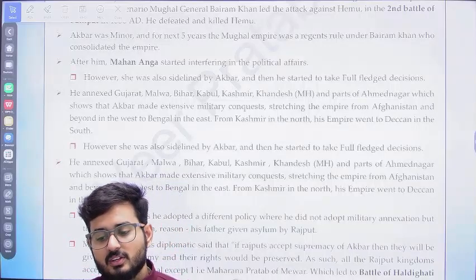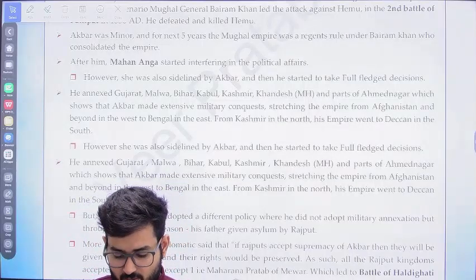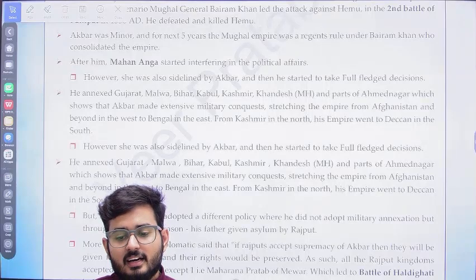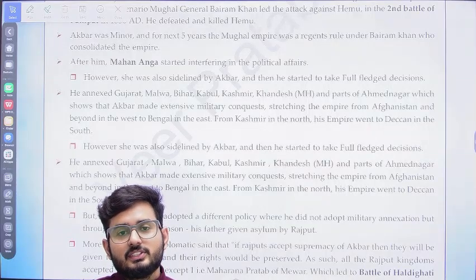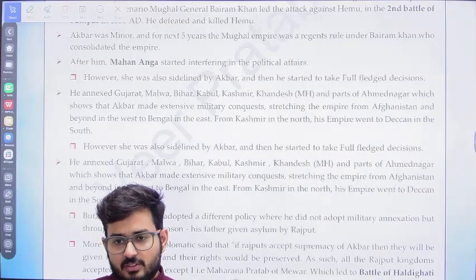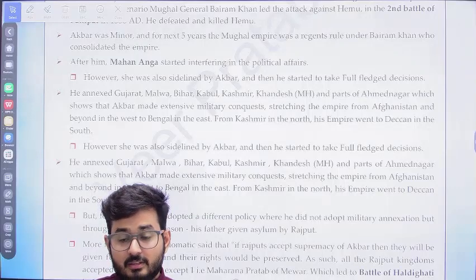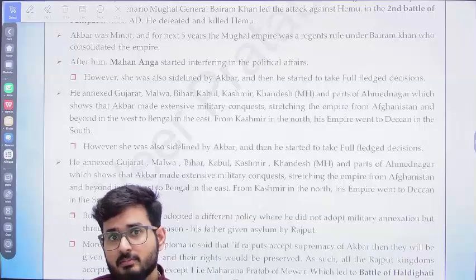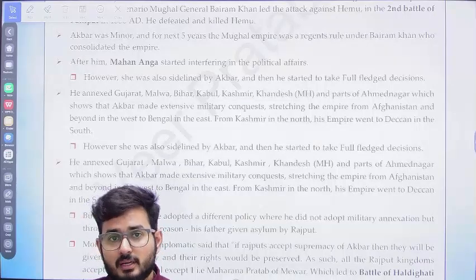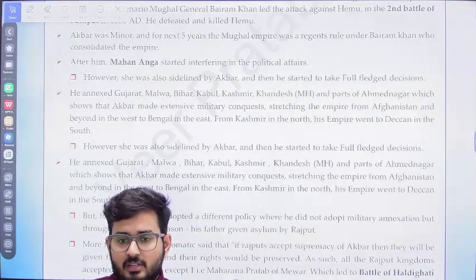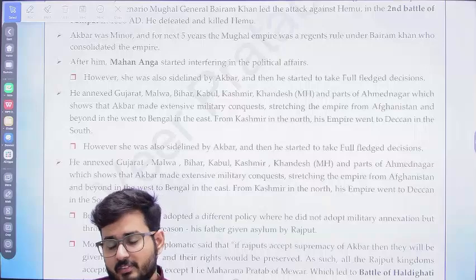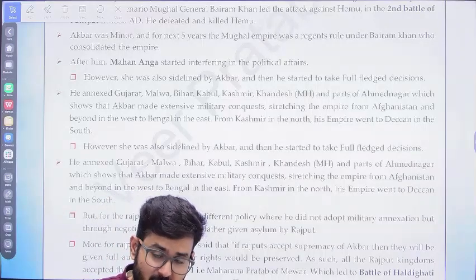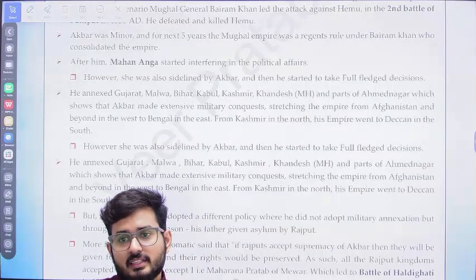Now see, in the Battle of Haldi Ghati, what we can understand is that there are a lot of controversies here. Some are going to say Akbar won, but the local traditions of Rajasthan are going to say that Maharana Pratap never lost, that Maharana Pratap defeated Akbar. Why? Because the Maharana of Mewar was so powerful.